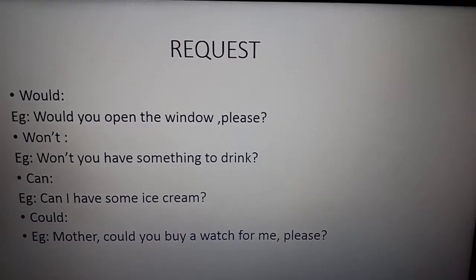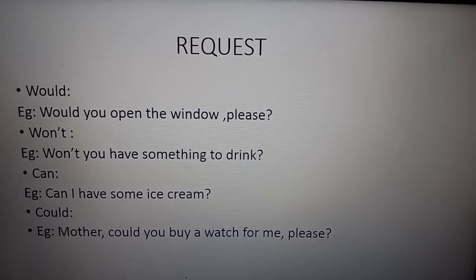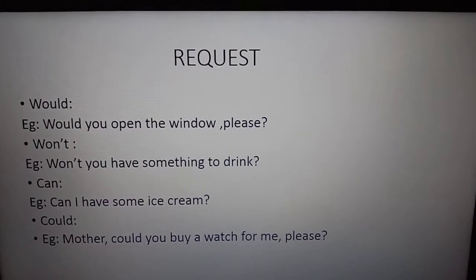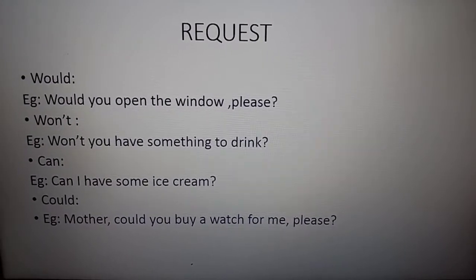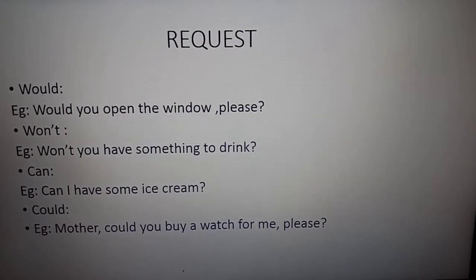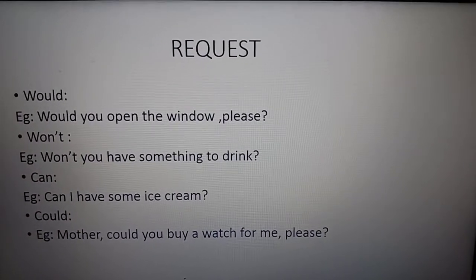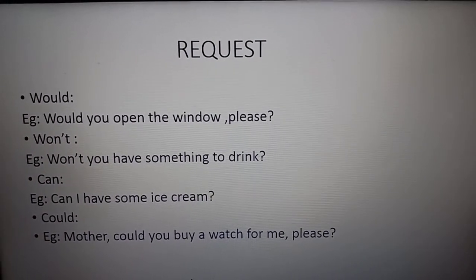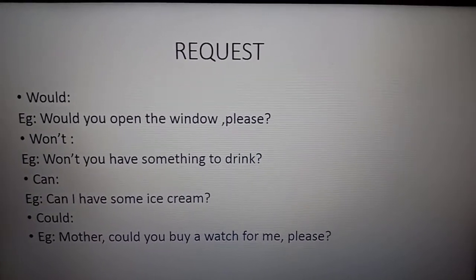So these are all the modal auxiliaries we have seen, children: can, could, may, might, shall, should, will, would. I hope you have written it all down, and the usage we have seen. Uses of modal auxiliaries: used to express ability, we have seen these three. It is called an auxiliary verb.